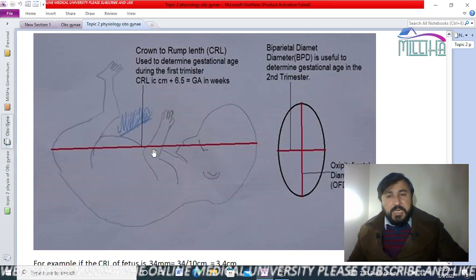So it's about an 11 week baby. If the crown to rump length is 50 millimeters, then the gestational age is